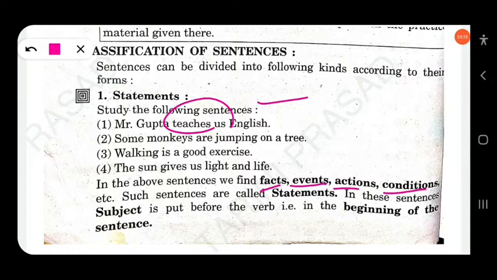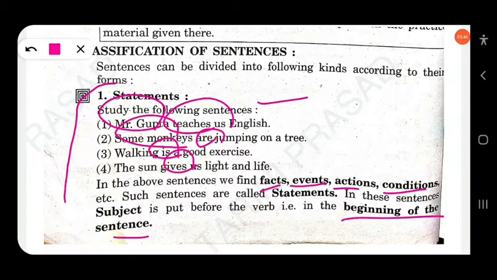Such sentences are called statements, declarative sentences. In these sentences the subject is put before the verb. Here the verbs are teaches, are, is, gives, and the subject comes at the beginning of the sentence: Mr. Gupta, some monkeys, walking, the sun.